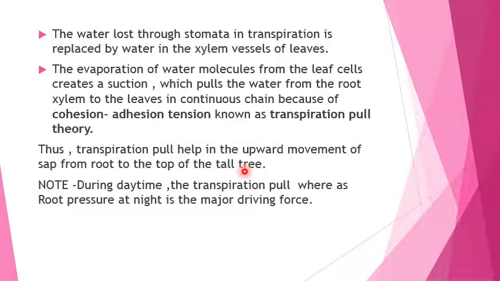So we said that whenever the message comes from the leaves to the stem, from stem to the root, that there is a deficiency of water and a deficiency of minerals, then the root xylem will absorb the minerals and the water from the soil water, and it will start moving from root to the stem, from stem to the leaves, and the difference is removed. It steadily moves from the root to the top of the plant by creating tension, and because of transpiration, the theory is known as the transpiration pull theory.